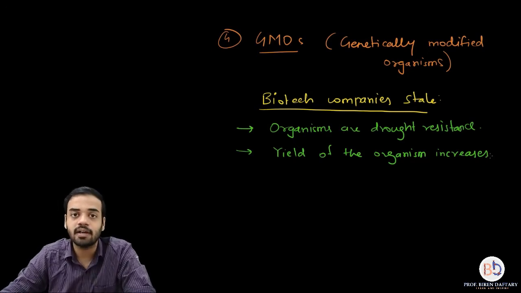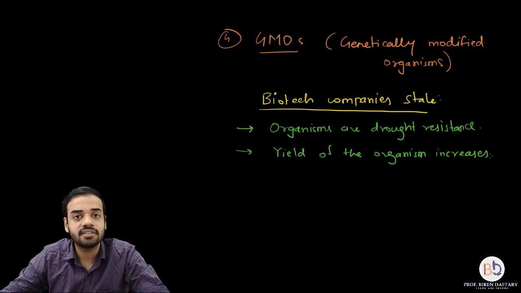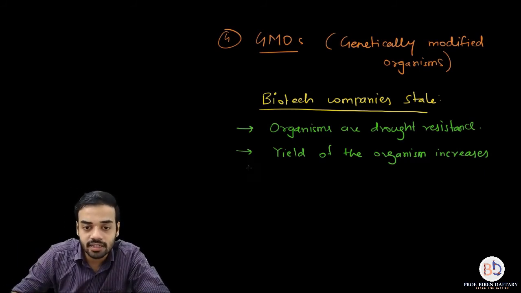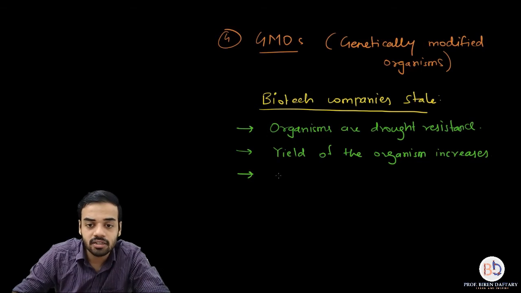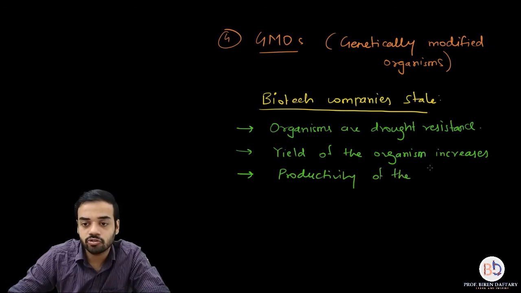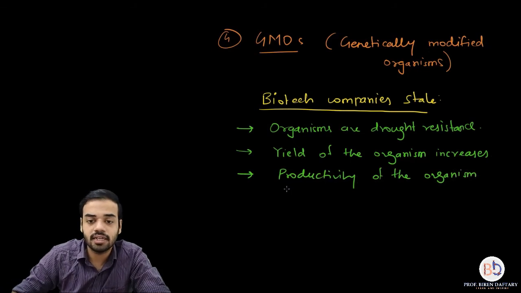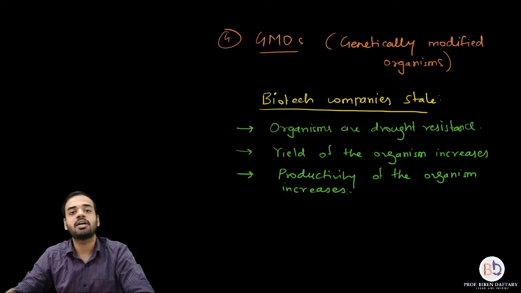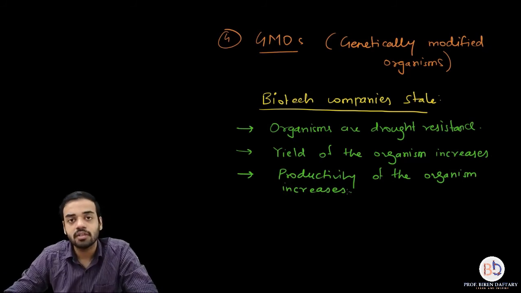If you are using a plant, then the parts that are edible, that quantity will increase, so the yield goes up. And the third thing is that the productivity of the organism also increases. Okay, so these are the claims made by the different biotechnology companies which produce genetically modified organisms.